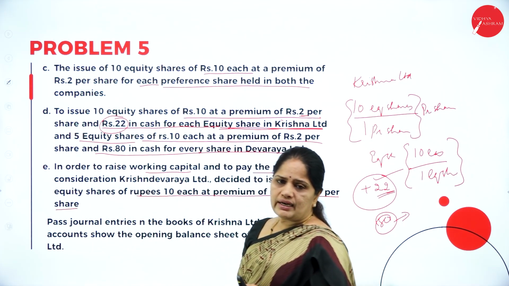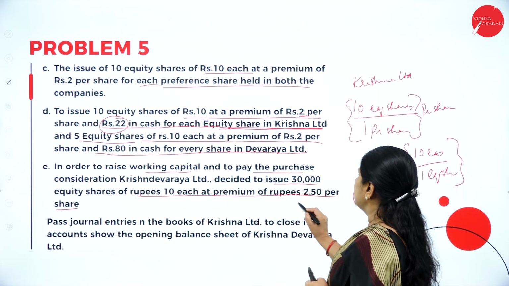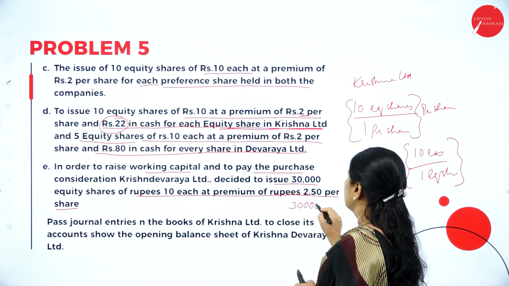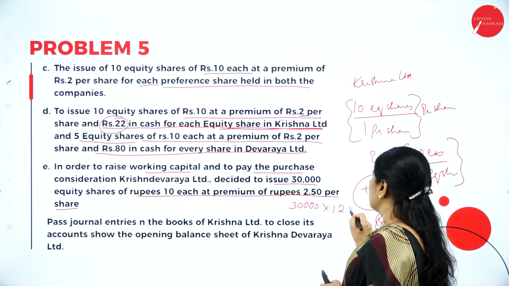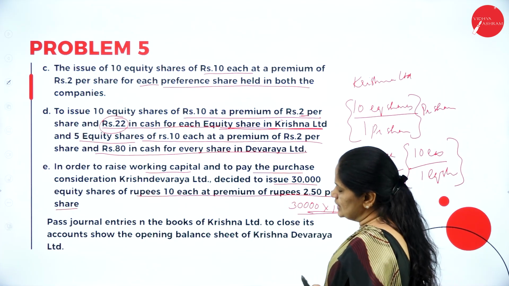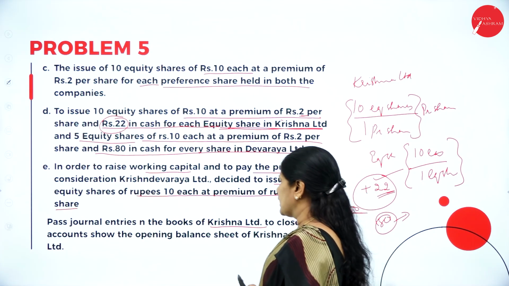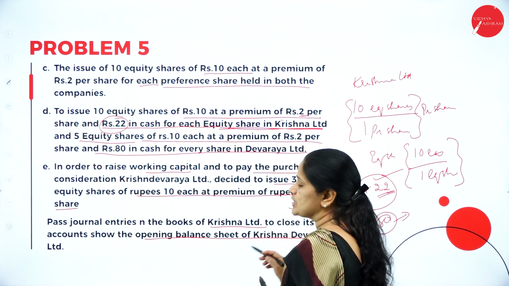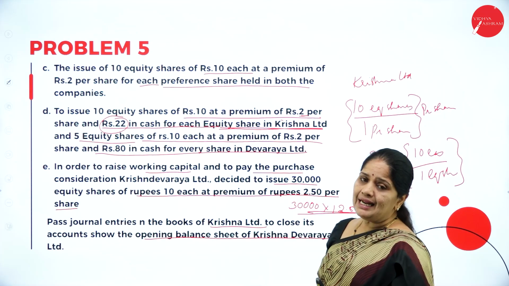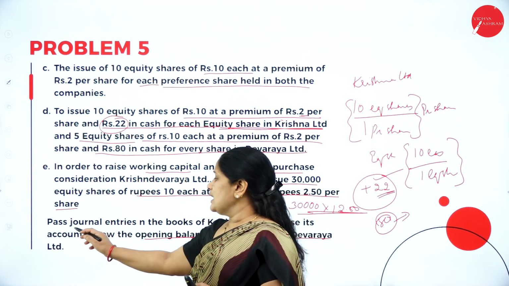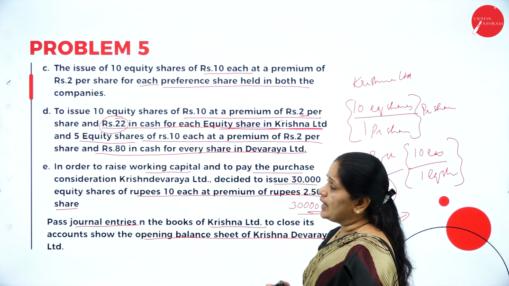Now, in order to raise working capital and to pay the purchase consideration, Krishna Devaraya Limited decided to issue 30,000 equity shares of rupees 10 each at a premium of rupees 2.50 per share. What is the purchase consideration? They are issuing 30,000 equity shares of 10 rupees each at a premium of 2 rupees 50 paisa. So, this is the purchase consideration they are paying. Pass journal entries in the books of Krishna Limited to close its accounts and show the opening balance sheet of Krishna Devaraya Limited. Now, this is the problem. They have given us the mode of payment and also asked us to pass journal entries in the books of Krishna Limited and the opening balance sheet in the books of Krishnadevaraya Limited.